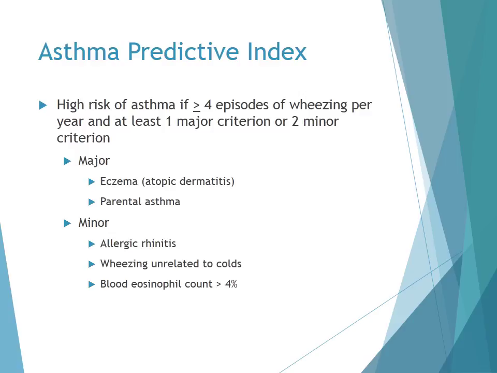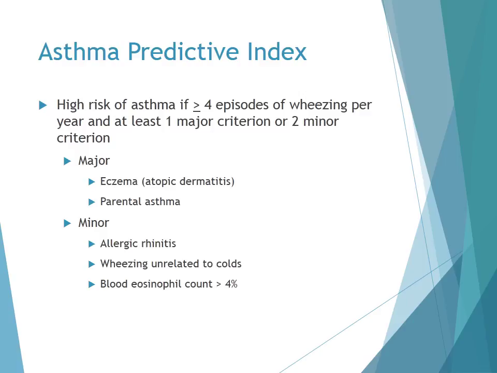The Asthma Predictive Index was developed, and it's a guide to determine which younger children will likely have asthma in later years. So, children who are younger than 3 or 4 years who have had 4 or more significant wheezing episodes in the past year are much more likely to have persistent and lifelong asthma after 5 years of age if they have either one of the major criteria, such as eczema or parental asthma, or two minor criteria, including allergic rhinitis, wheezing that's unrelated to colds, or a blood eosinophil count that's greater than 4%.